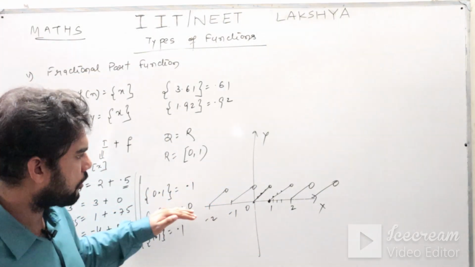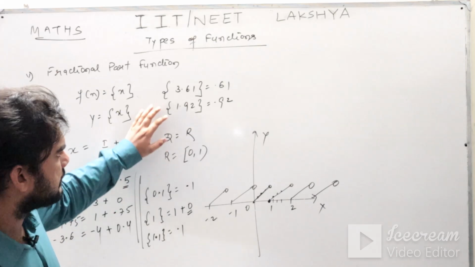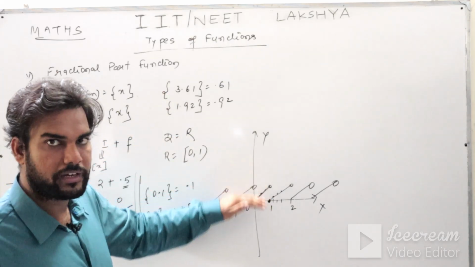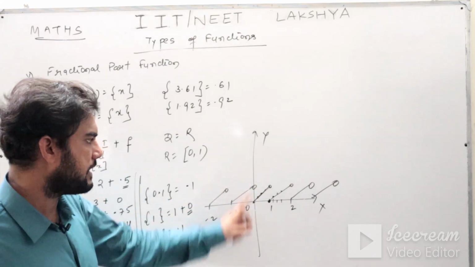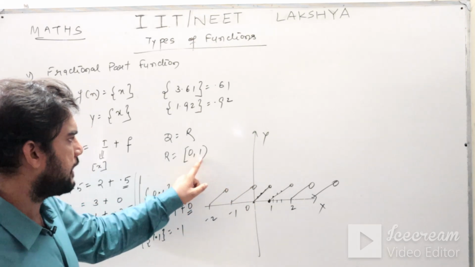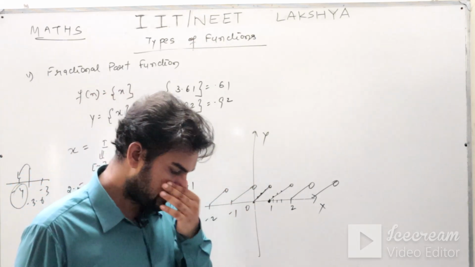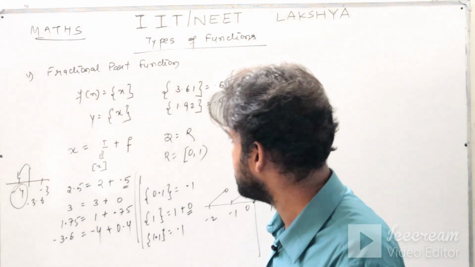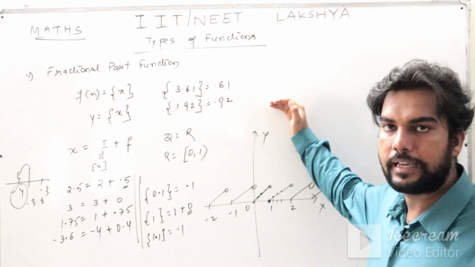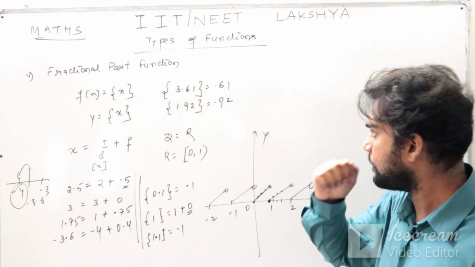Now you observe your domain is R, all the elements of the x-axis can be put in this function, whereas your range is nothing but 0 to 1 only. For range, as I told you, you have to always see the y-axis. Range is 0 to 1, 0 is included and 1 is excluded. It is a restricted function. So that is your concept of the fractional part of x. I hope this concept is clear to you.